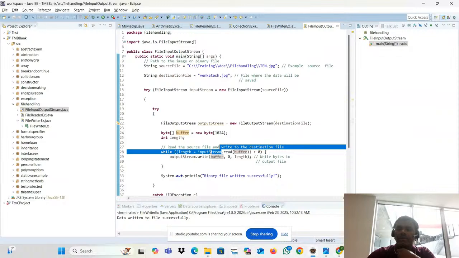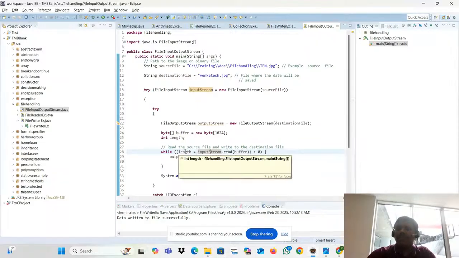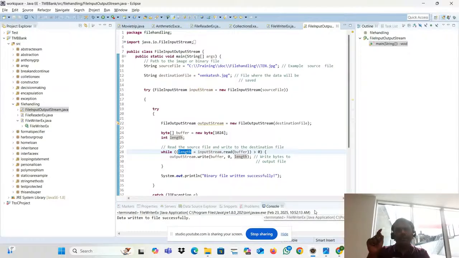Where are we reading the buffer? In the input stream. What is the input stream? We are reading and putting into this one. What is the input stream? This is the source file. This source file we are reading with the help of the read method, and you're just putting it into an integer. You'll feel that was confusing, right? Reading the data and putting into an integer. Why are you putting it into an integer actually?